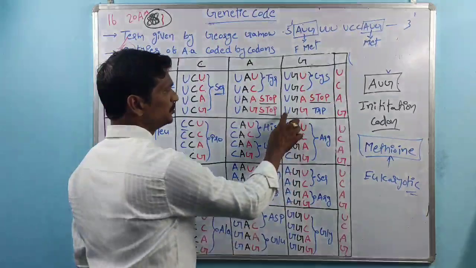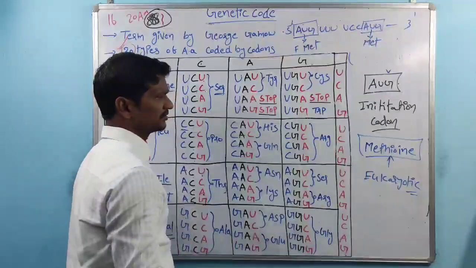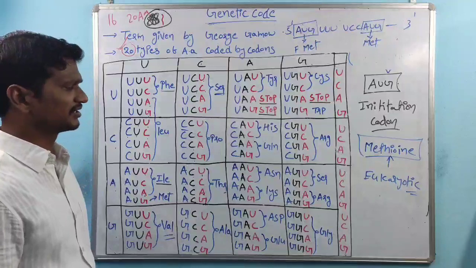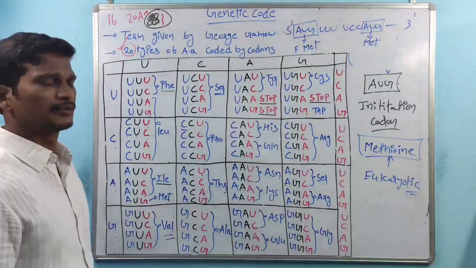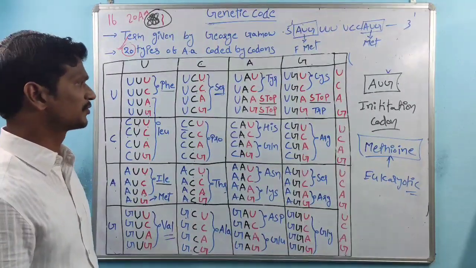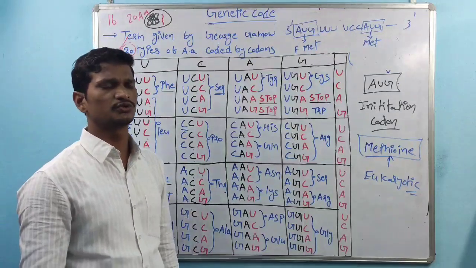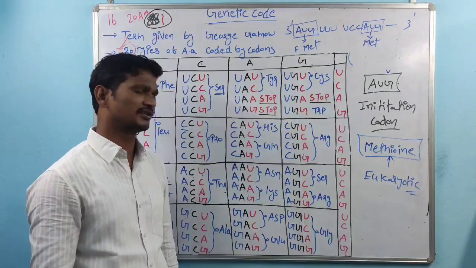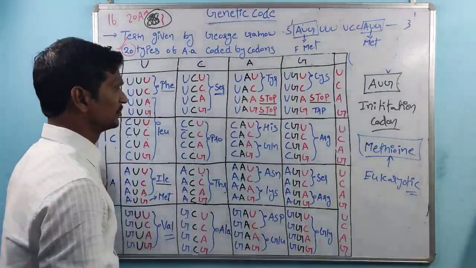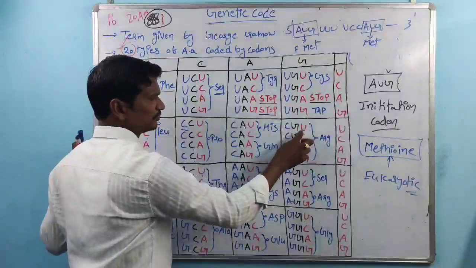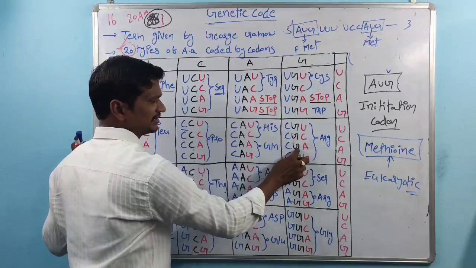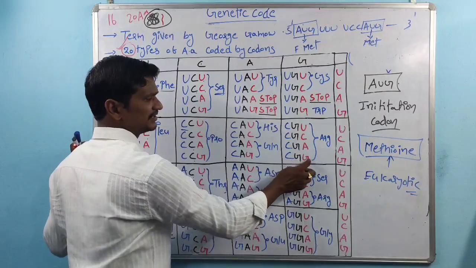And UGG. This codon has a very specific nature. It only codes for tryptophan, the amino acid tryptophan. This is the only codon that codes for tryptophan. And next one, CGU, CGC, CGA and CGG.